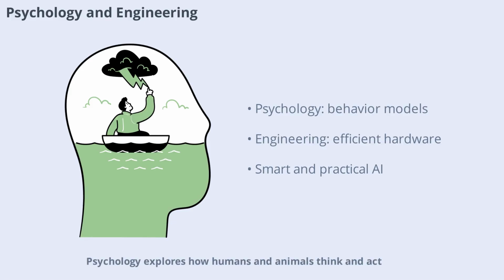Ecology explores how humans and animals think and act, providing models for intelligent behavior. Computer engineering focuses on building efficient computers, the hardware that makes AI possible. For AI to succeed, it needs both intelligence and a physical or digital artifact to embody that intelligence. These fields ensure AI systems are both smart and practical.